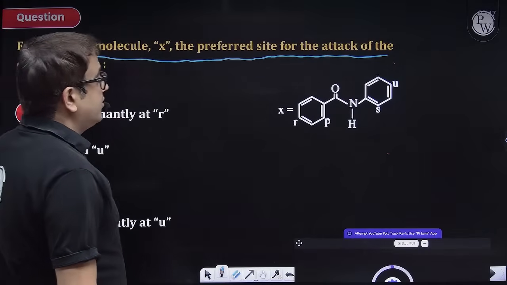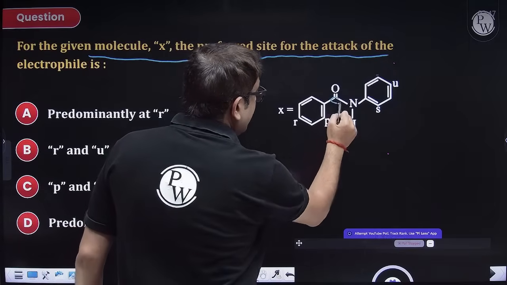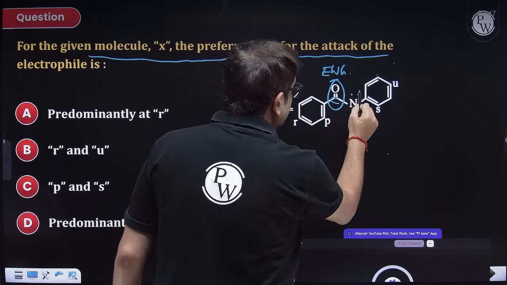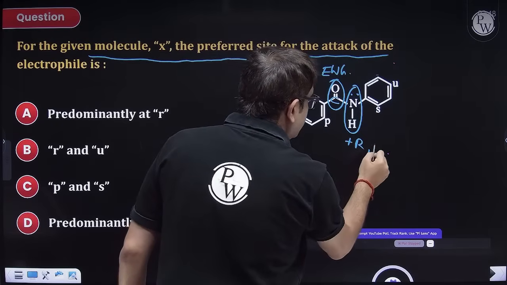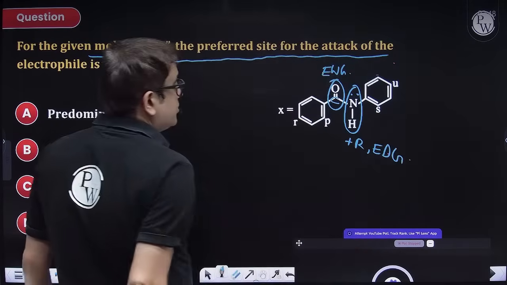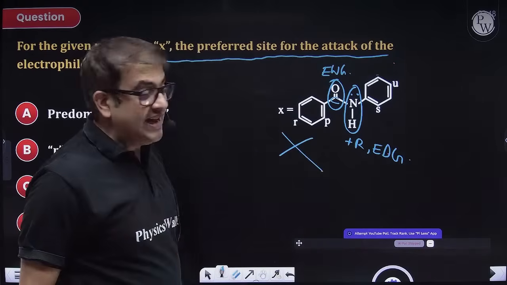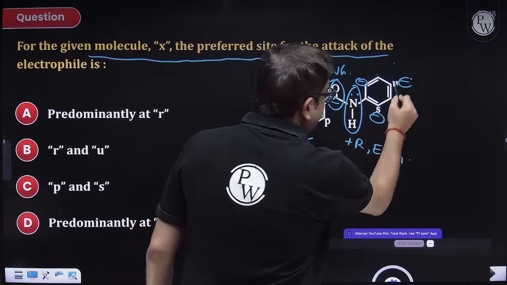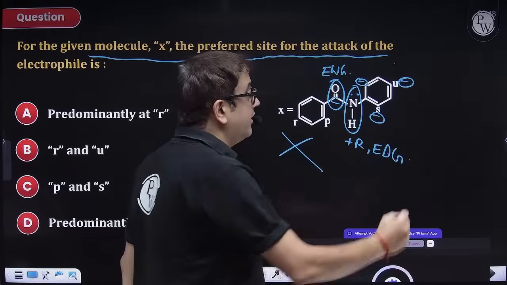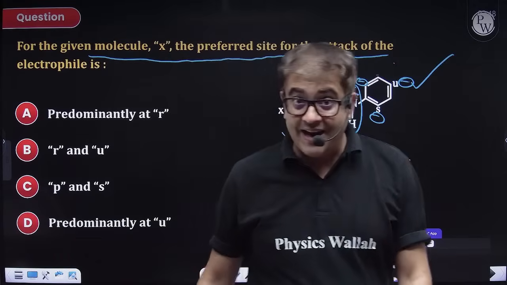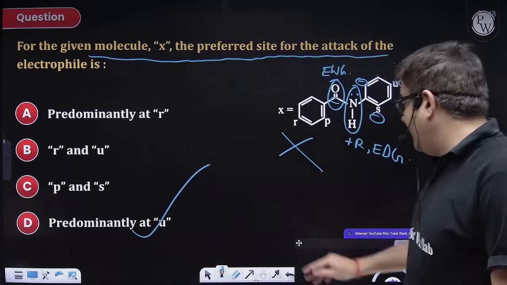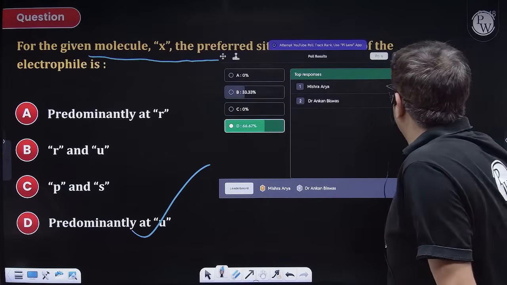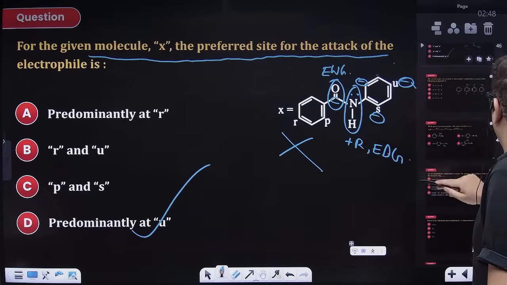So sir, this is C double bond O, a highly electron withdrawing group. This is NH2, so this is plus R. That means it is an electron donating group. So this ring will be highly deactivated and this side it will be activated. So it will have electron density at ortho and para positions, but because ortho will be sterically hindered, the most preferable position will be para, that is U. That means the answer will be D. A very conceptually sound question, beta. Very good. Perfect. Moving to the next one.